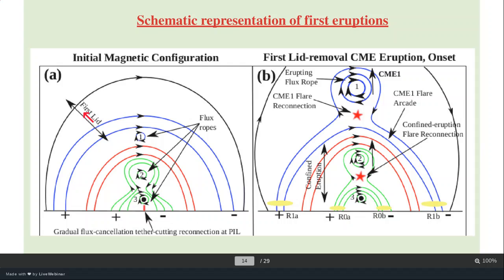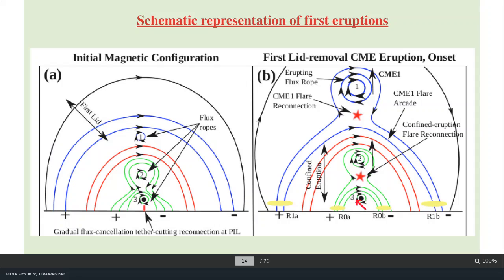You can see the first lid is here, and that's going to erupt. So in the first eruption, this lid is going to be removed, right? That's why this sequence is called lid removal. It means the upward magnetic field lines are going to be removed successively, one after another, and that facilitates the eruption of flux rope 2 and 3 later on.